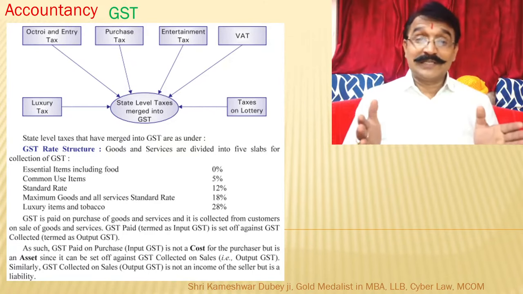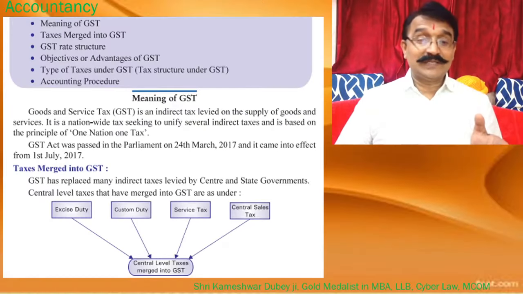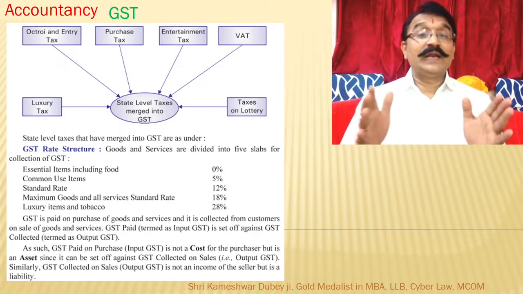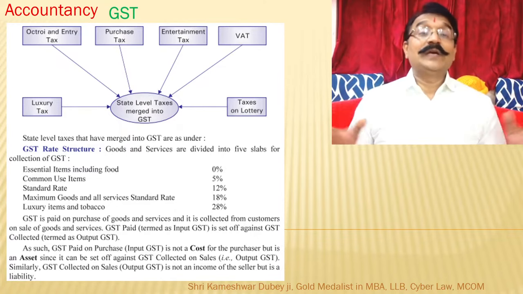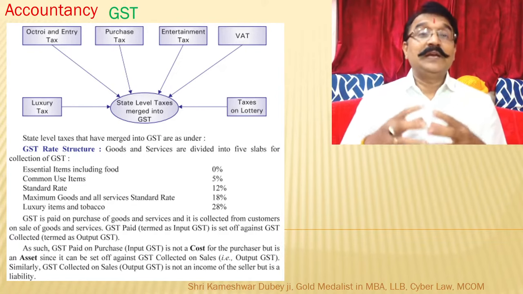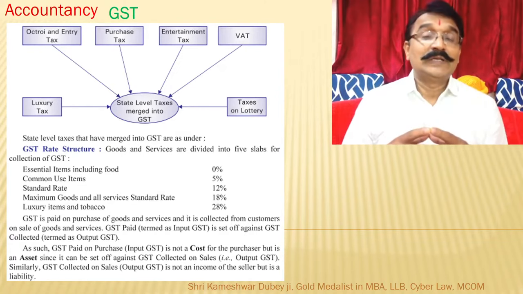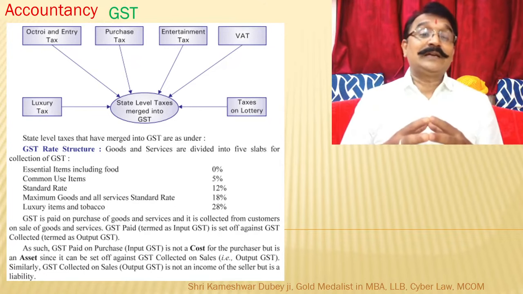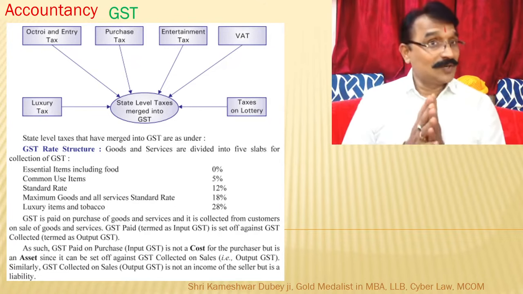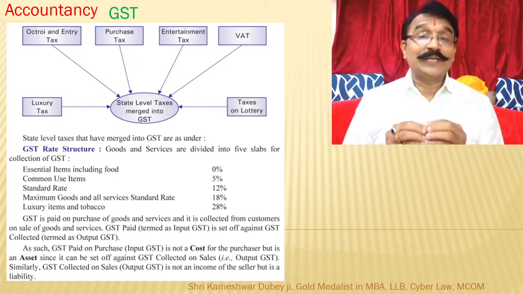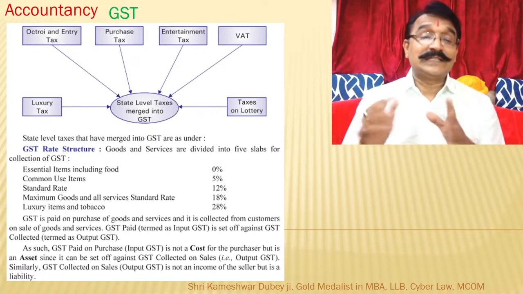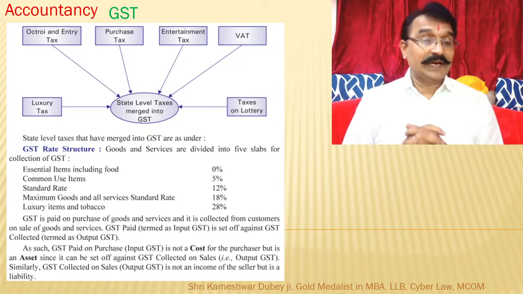These 6 state taxes plus the 4 central government taxes, all 10 types of taxes, were merged together and it became GST. So GST is a unification of different indirect taxes. It's not a new tax; it's a unification of different central taxes and state taxes, that is, indirect taxes.